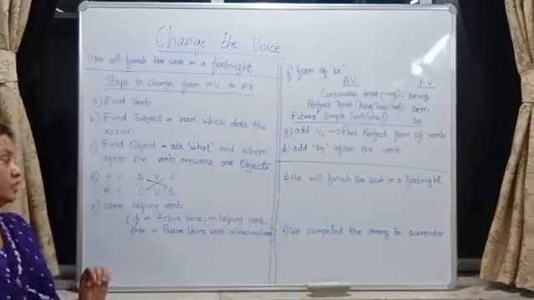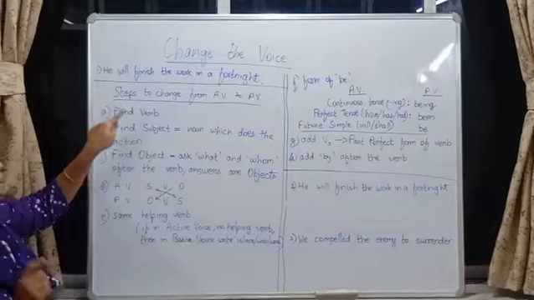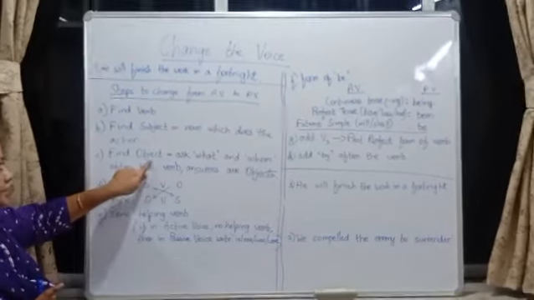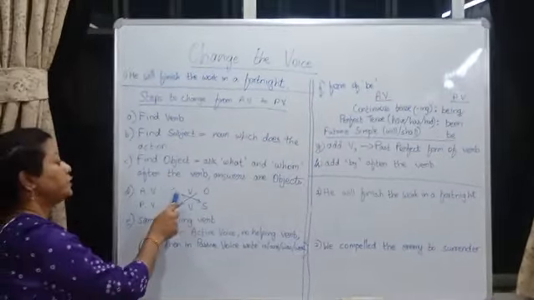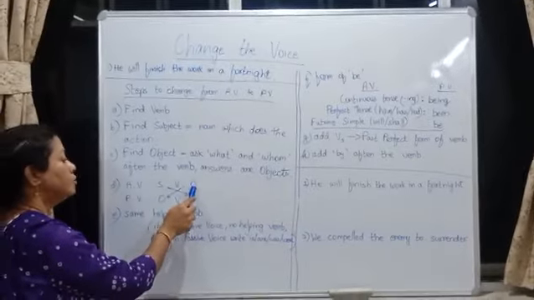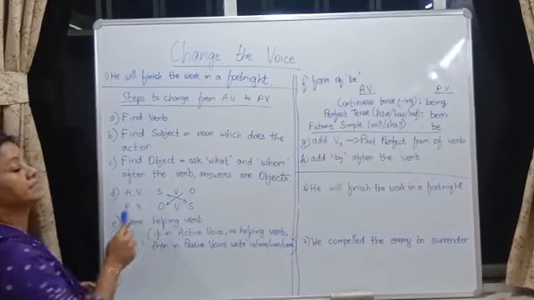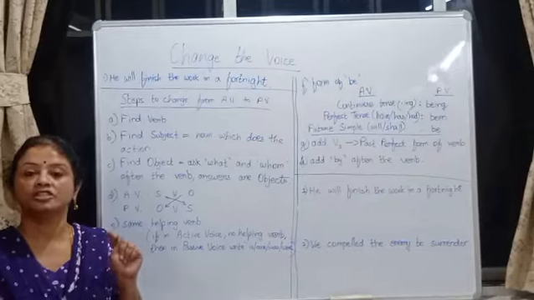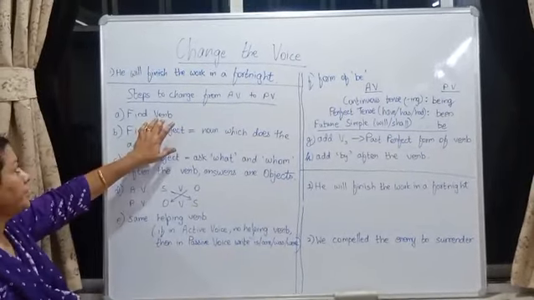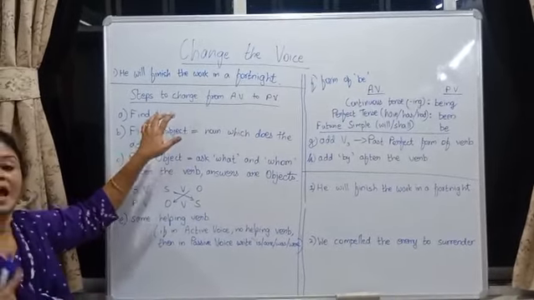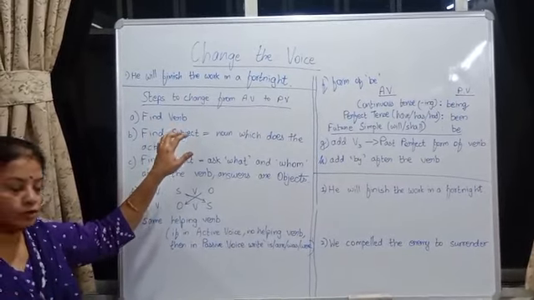Actually what you should do is find the verb, find the subject, find the object. Then subject goes to object's place, object goes to subject's place. That is the way to change the voice. How to find the verb? Verb means action done by a noun.